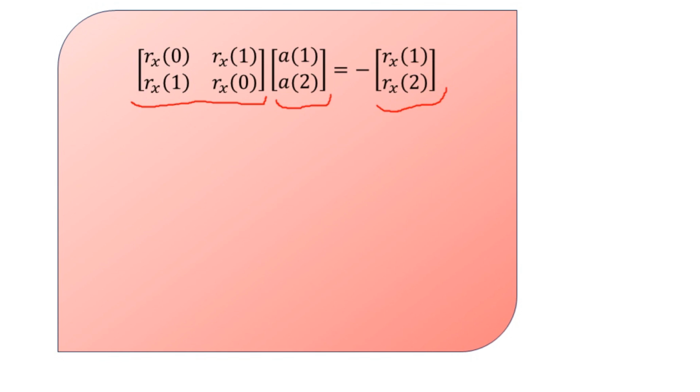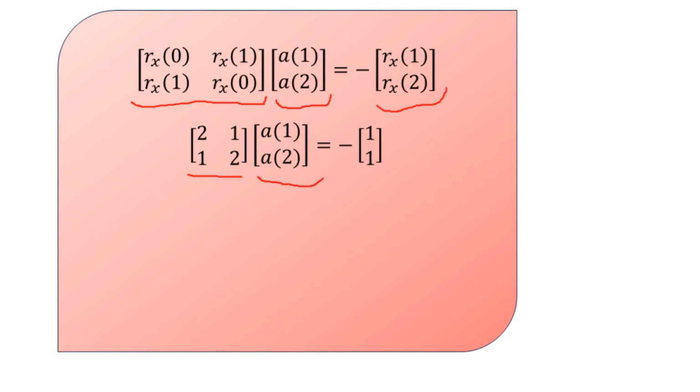Now we have been given the autocorrelation sequence values, so upon substitution from the given details we get the equation in a new form. The first matrix has first row elements 2, 1 and second row 1, 2, multiplied by the same column matrix of a of 1 and a of 2. The right hand side is minus the column matrix with first row element 1 and second row element 1.